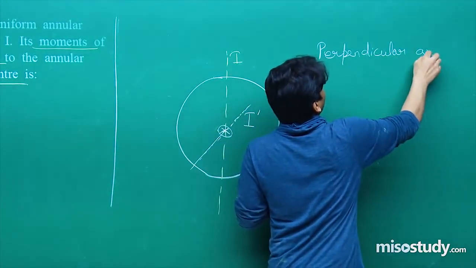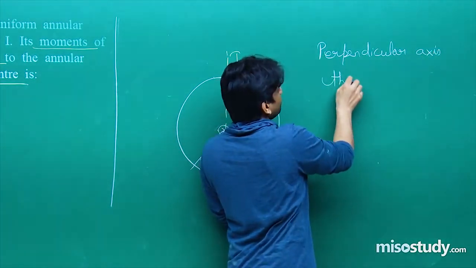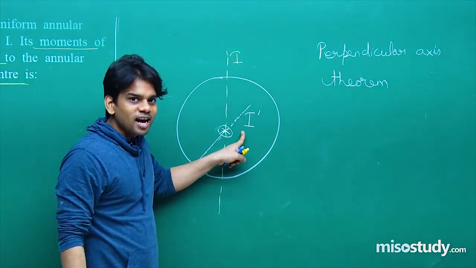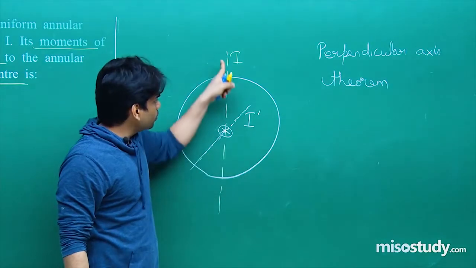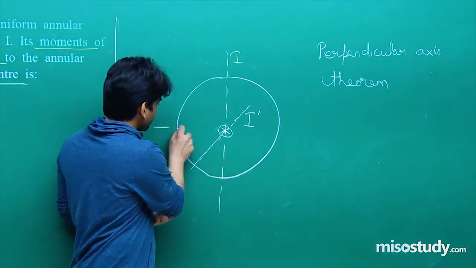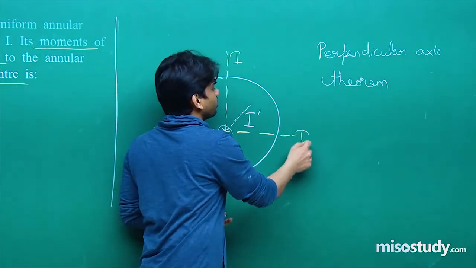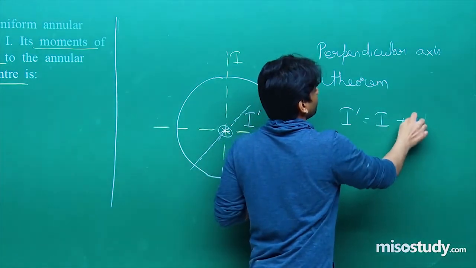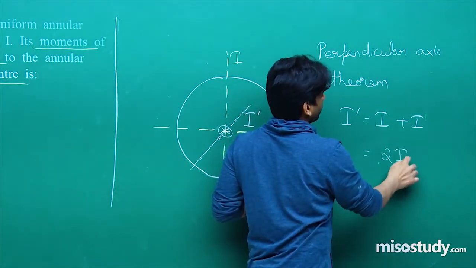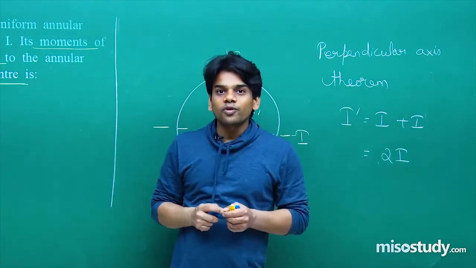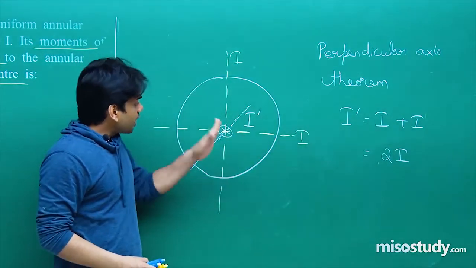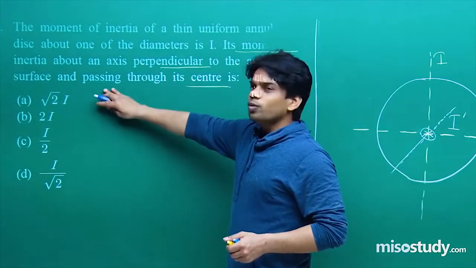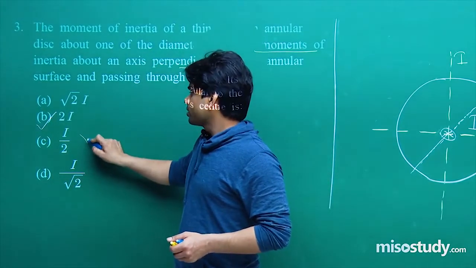So let's use it. I dash is the perpendicular axis, and perpendicular to this axis, we can also say that this will also be an axis whose moment of inertia will be I. So we can write I dash will be equal to I plus I, that will be equal to 2I. Hence, the moment of inertia about an axis perpendicular to the surface and passing through the center is given as 2I, that is the right answer. So let's check. Root 2I incorrect, 2I, that's correct.